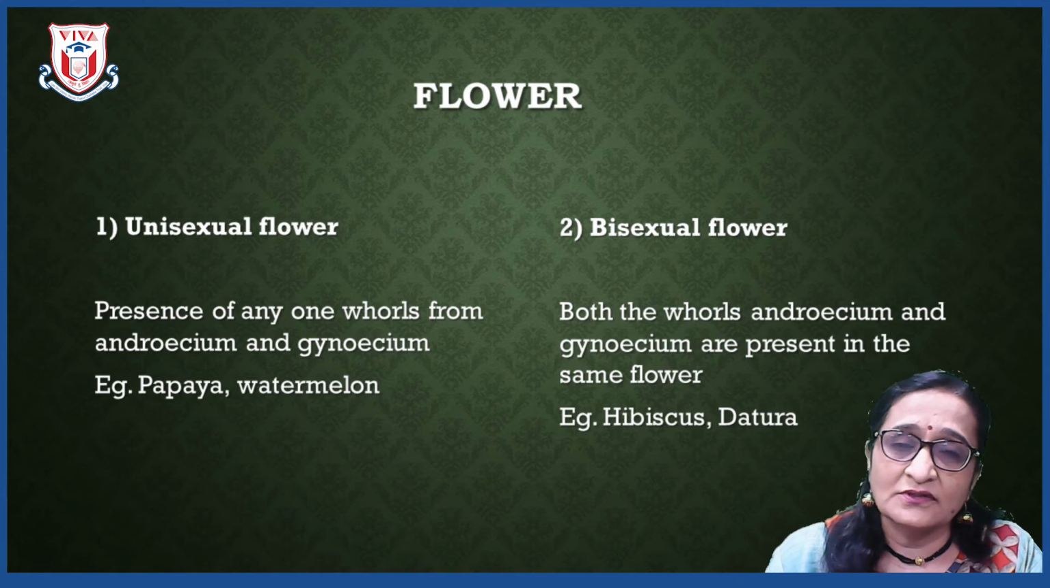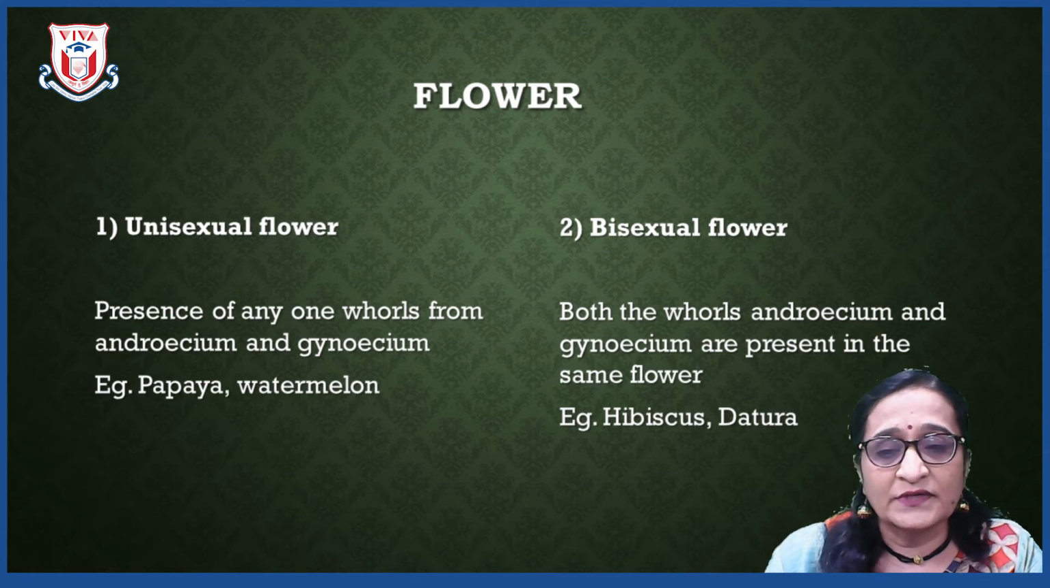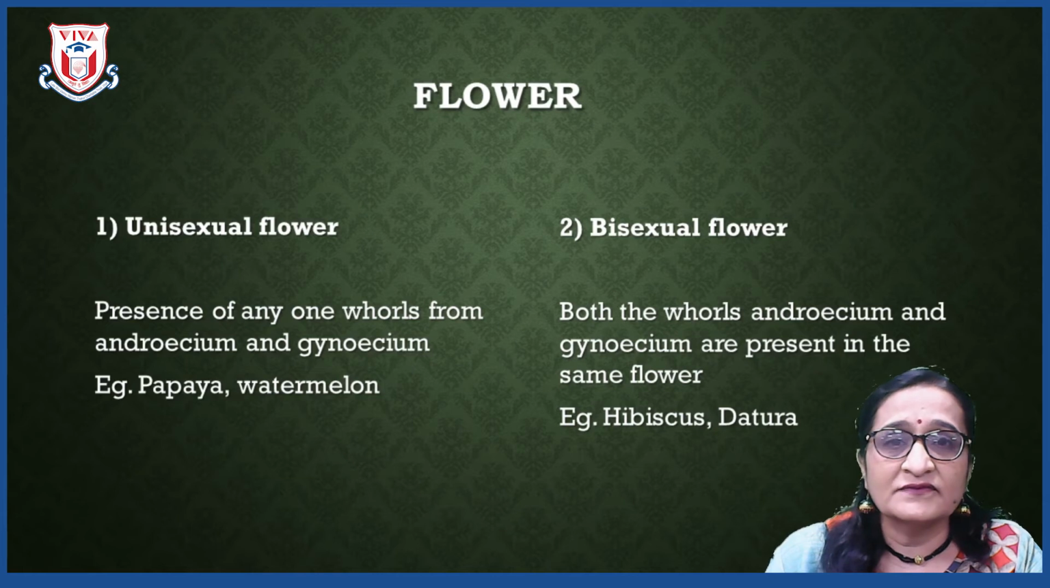So, if only one whorl is present in the flower, such flowers we call unisexual flowers. For example, you can see this in papaya flower, watermelon flower. The second type is bisexual flower.